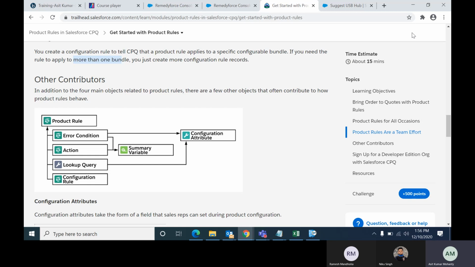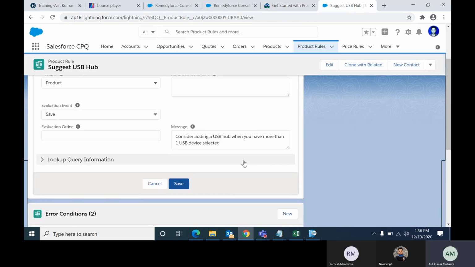Now our requirement is whenever more than one USB device is selected, then one USB hub should be added. So to know more than one, we are adding how many USB connectors or USB devices we are selecting.